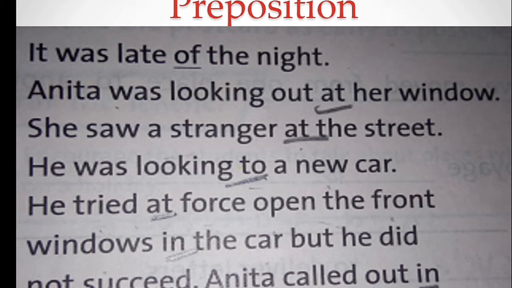First, underline all the prepositions. Anita was looking out at her window. At is underlined, which is a wrong preposition. She saw a stranger at the street. At is a wrong preposition, so underline it. He was looking to a new car. He tried at force upon the front. Wrong. Windows in the car, but he did not succeed. Anita called out in him, but he did not look up.